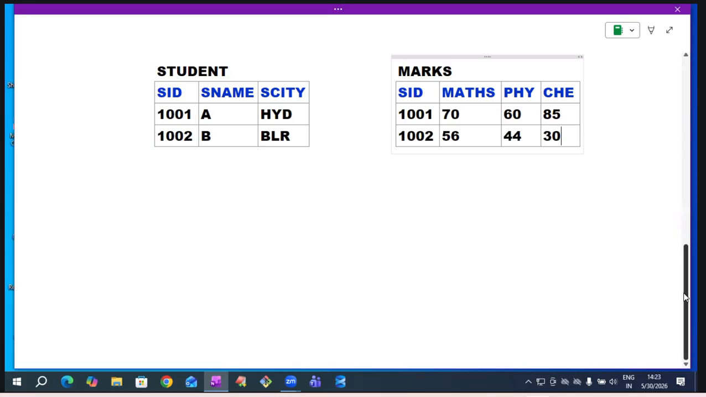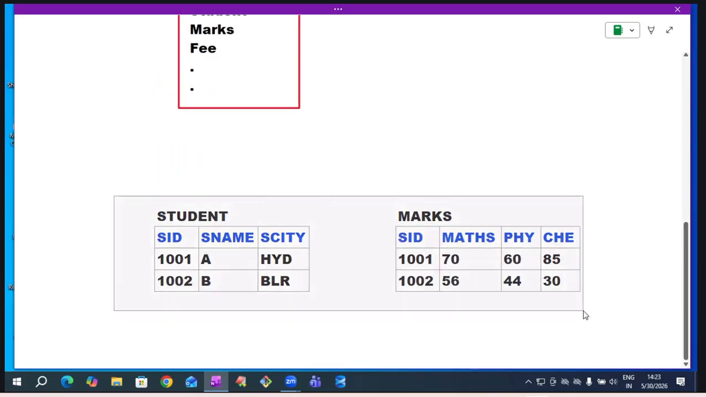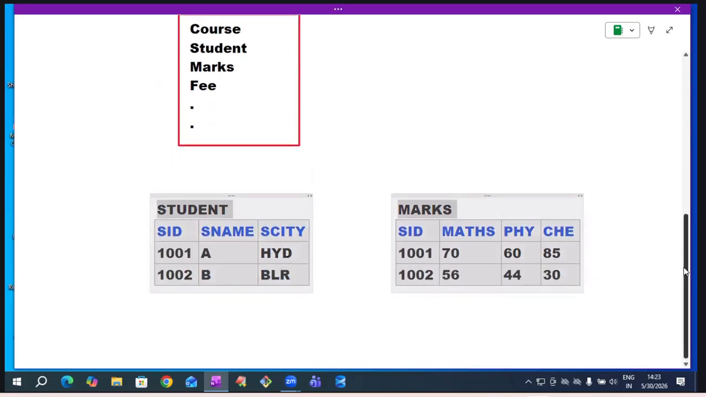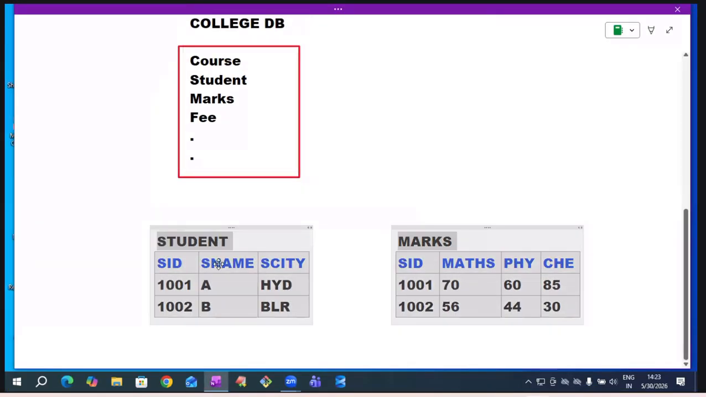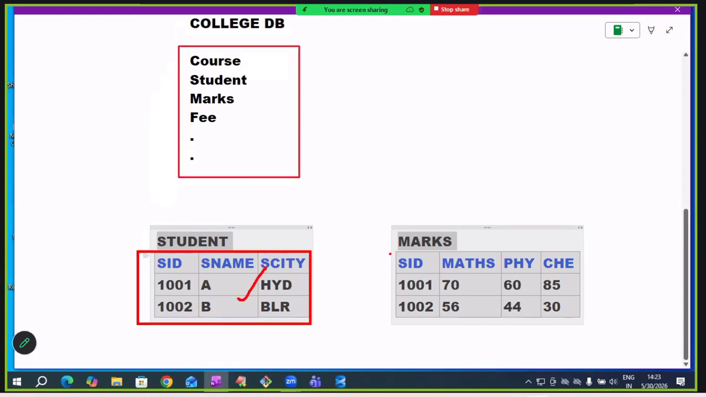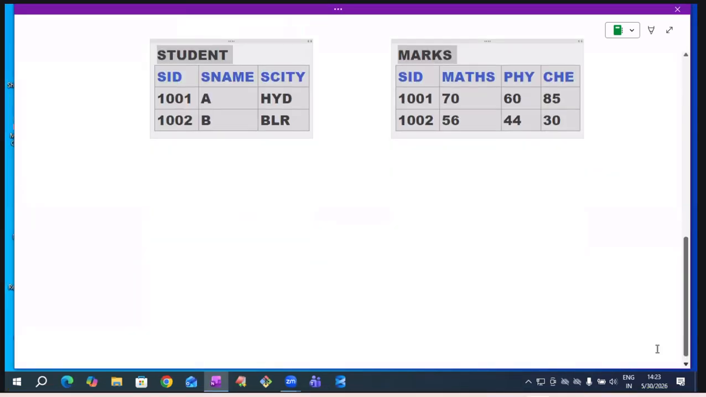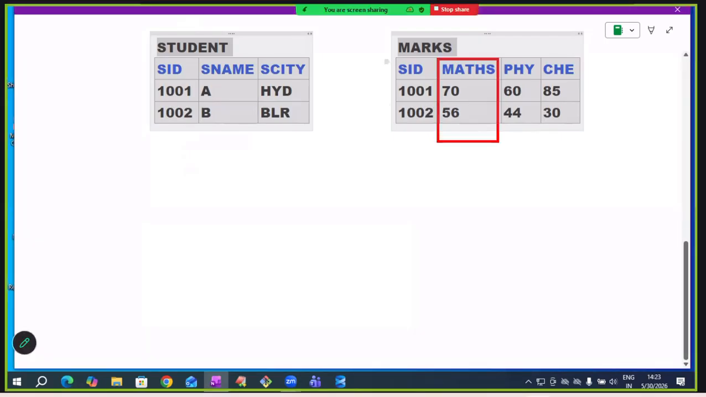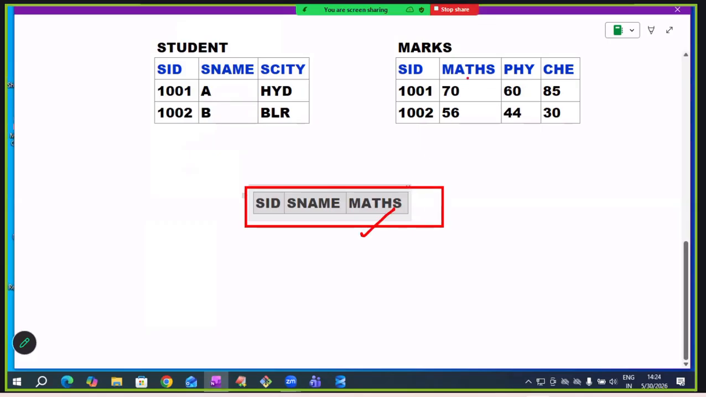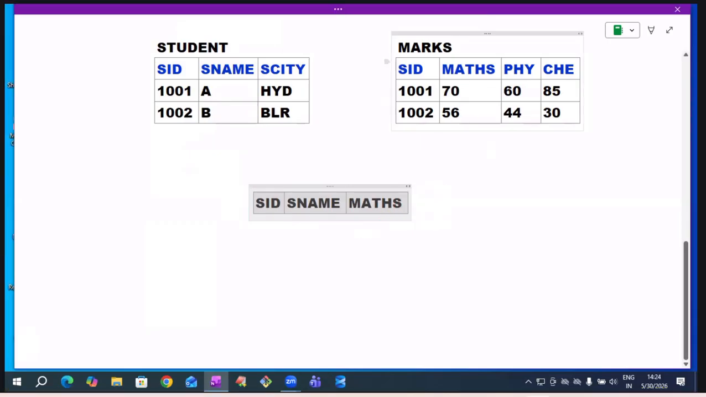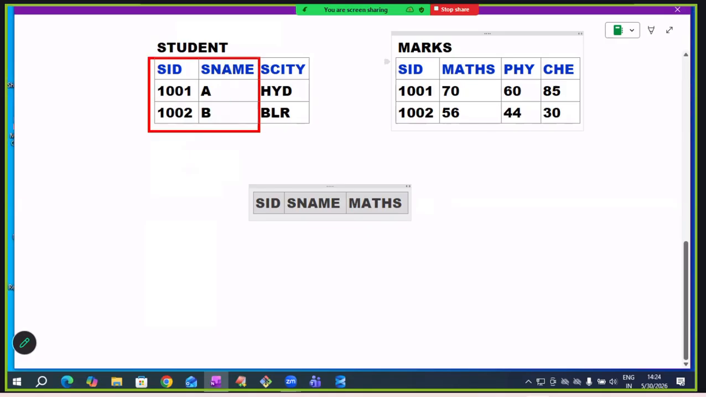Understand, sir? One college is maintaining their database in the form of tables using Oracle. They are maintaining student details in the student table, and their marks details in the marks table. Now, the maths faculty is asking that he wants students' details along with their maths subject marks.